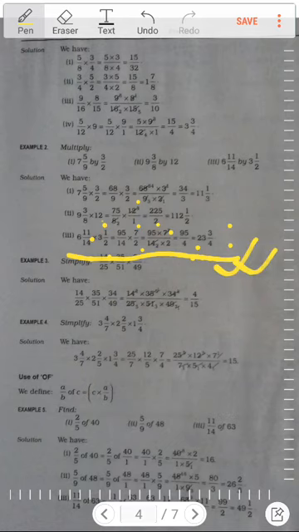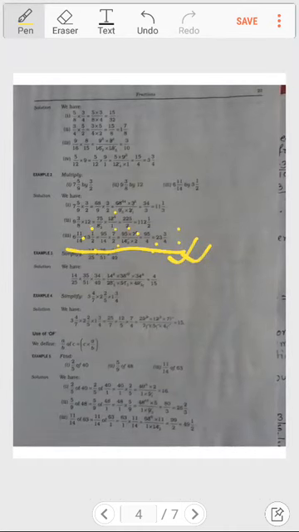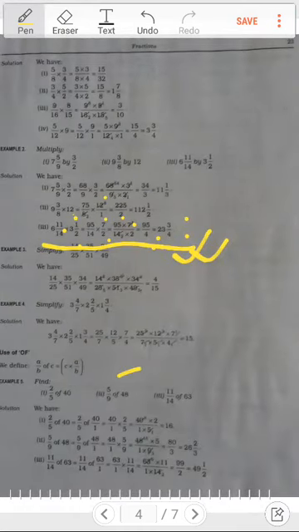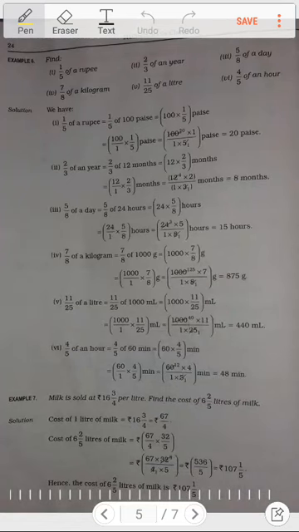Okay, there are many examples as you can see. So in the next video I will be explaining the remaining examples, that is example 3, example 4, then after that the use of 'of', how 'of' is used. If you move further, there is example 6 also, example 7 also. Too many examples are there.